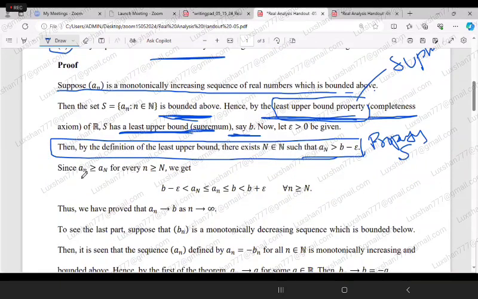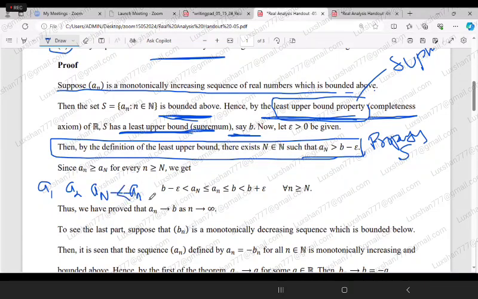But we know that an is greater than or equal to a capital N for every n. Why are we saying this? Because the sequence is monotonically increasing. Therefore, if n is greater than capital N, then obviously an is greater than a capital N, because a1, a2, up to capital N, and here an, it is monotonically increasing.